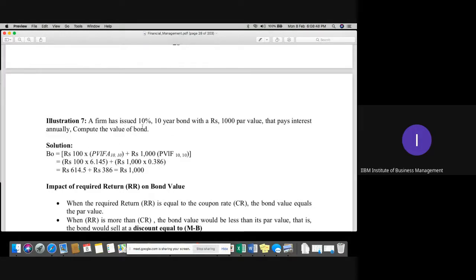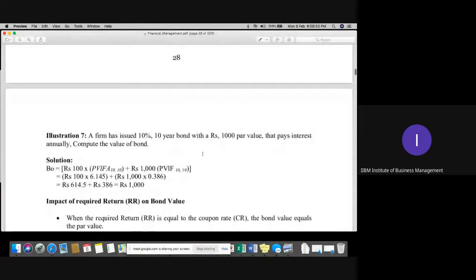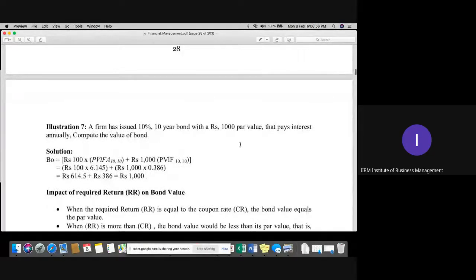That is 10% of face value, that is 100, because interest is I, 10% of your face value. What is face value? 1,000 rupees. Into the present value factor for 10 years, which is NVT, make sure. So how to calculate this 6.145? Can anyone tell me, please?